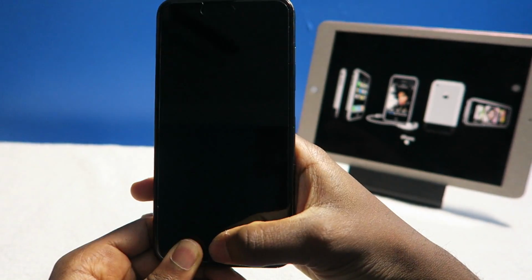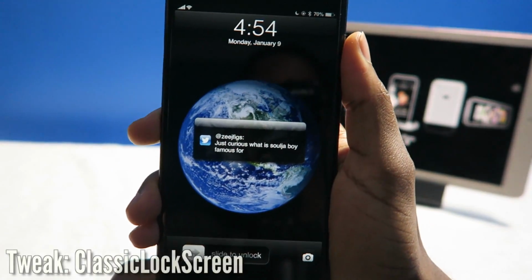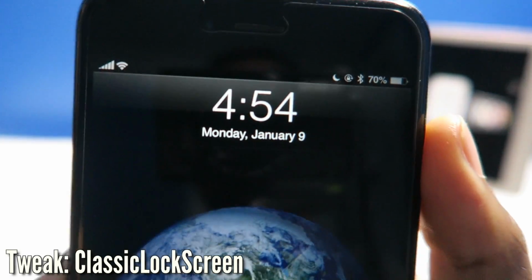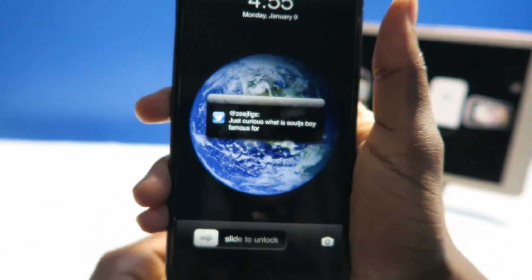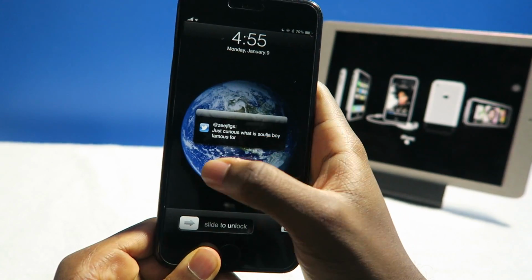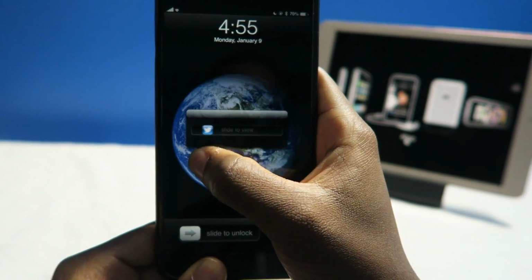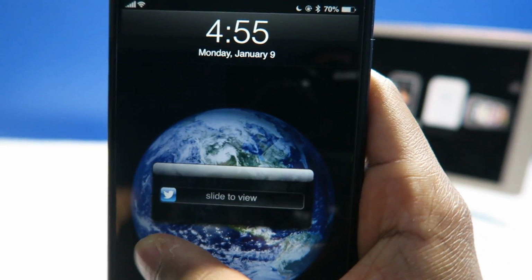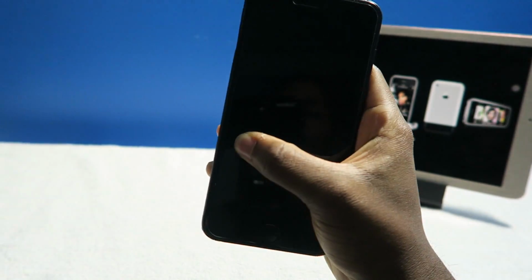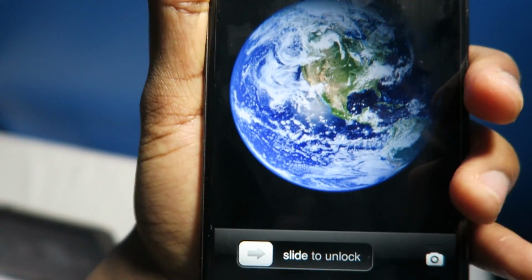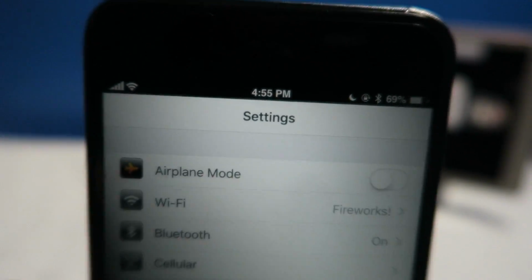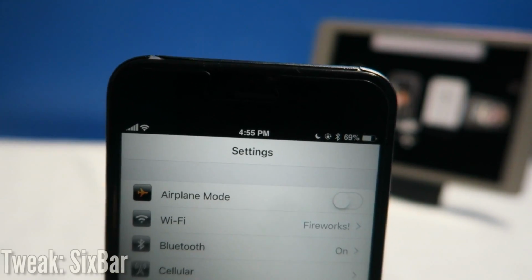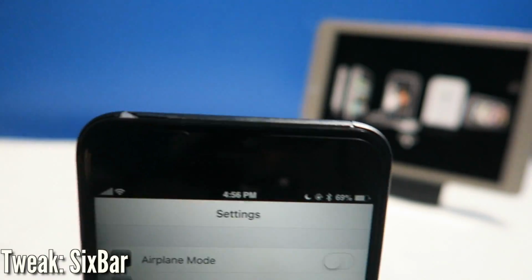The lock screen, you have the little classic lock screen basically. So you have the date and the time on the top. Got that classic wallpaper there. You guys can also see I have a Twitter notification, so you have that little slide to view. Back in iOS 6 or iOS 5, whenever they had notifications. When did they have notifications again? I think back in iOS 5 they had notifications, but you have the slide to unlock. I can't slide anywhere. The status bar is actually, you guys can see, it's blacked out on the top, you know what I mean? So this is called SixBar, and I definitely do like it so much.